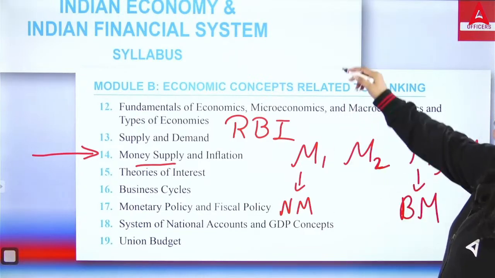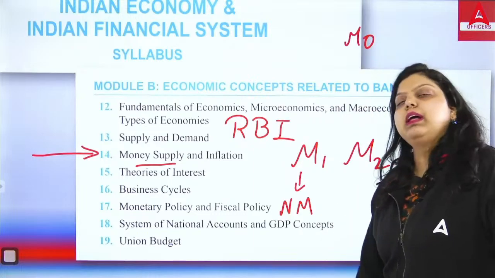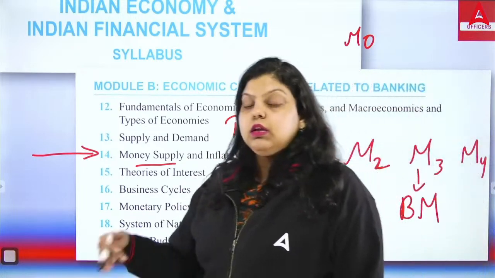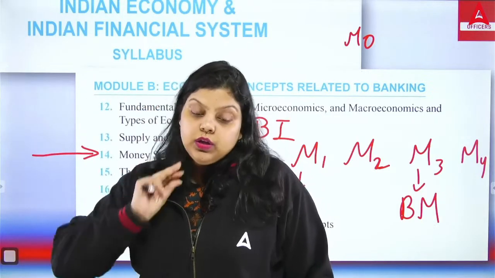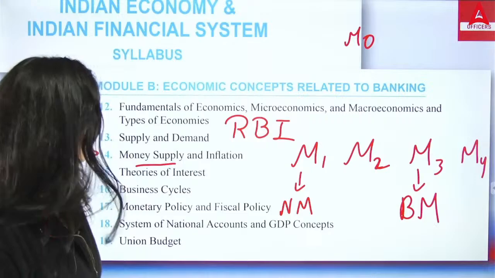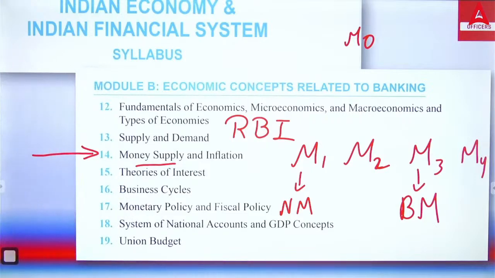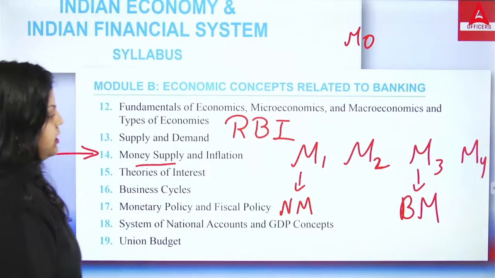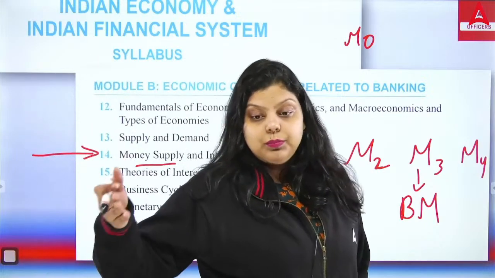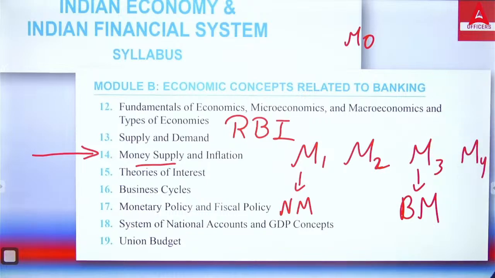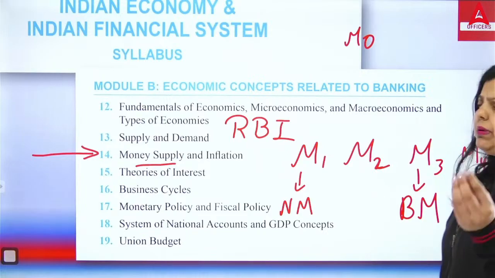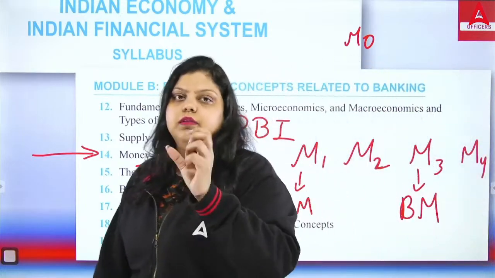Apart from this, we also have M0, which is known as reserve money, base money, or high powered money. These measures have been created by RBI simply to calculate the money supply, the cash available in the economy.